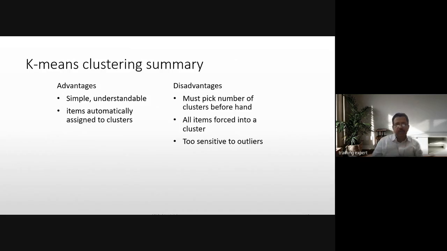For k-means clustering, the advantage is that it is simple and understandable. You just find out the best number of clusters in your data set. From the data set, you identify the best number of clusters, and you run the algorithm for that number of clusters. Items are automatically assigned to these clusters. The disadvantage is that you must pick the number of clusters beforehand.